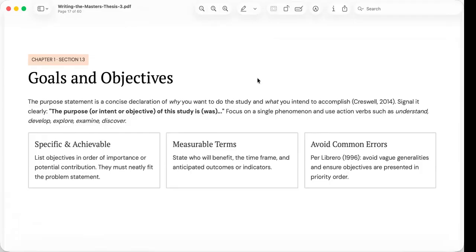As Libero reminds us, objectives should avoid broad generalizations and should be arranged according to their importance. A well-written set of objectives becomes the roadmap that guides the entire research process.